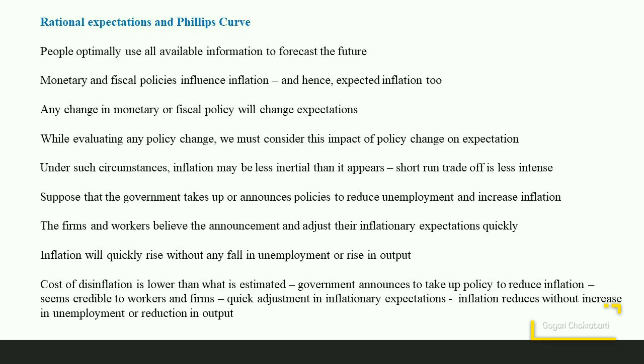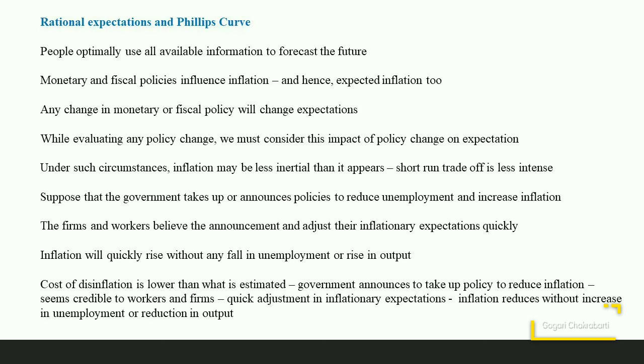Let us consider some example in the rational expectation model. Suppose that the government takes up or announces policies to reduce unemployment and eventually to increase inflation. This information is now available to the public, and they will be using this piece of information while making their expectations about the future price increase.